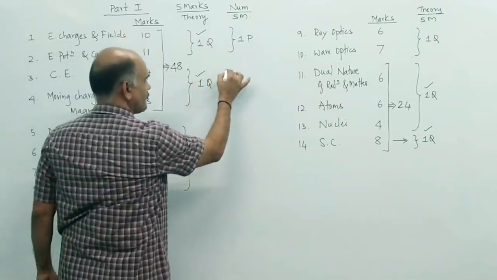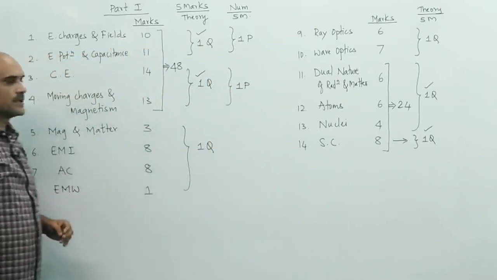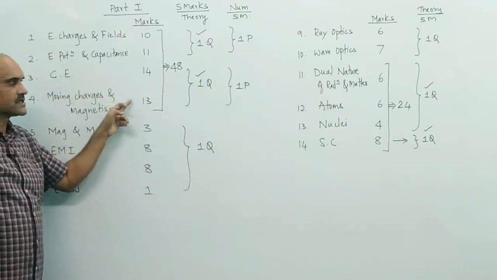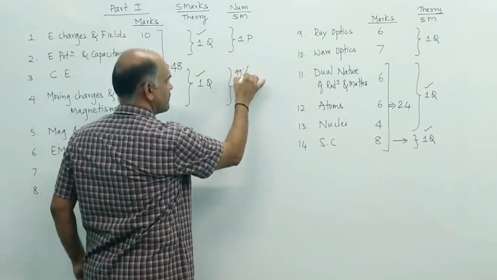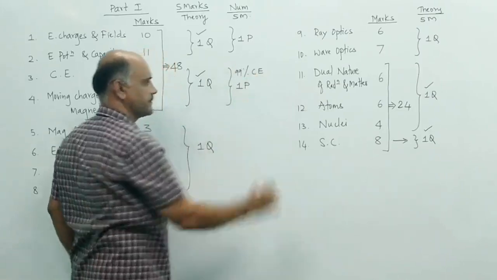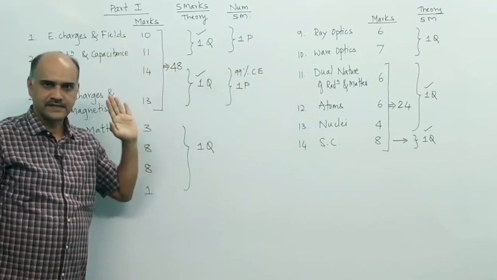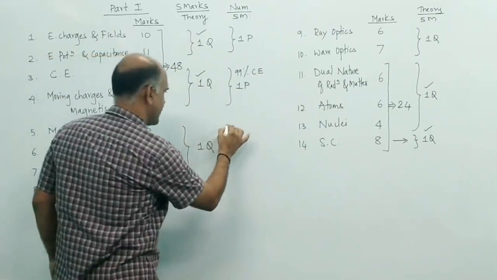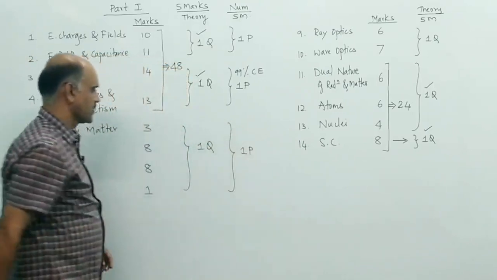Similarly, here one problem from these 2, that is current electricity and moving charges and magnetism. And 99% it may be from current electricity. One problem you will get from the remaining topics.